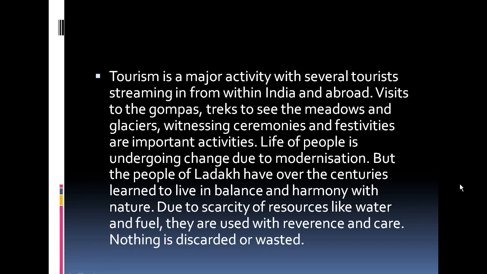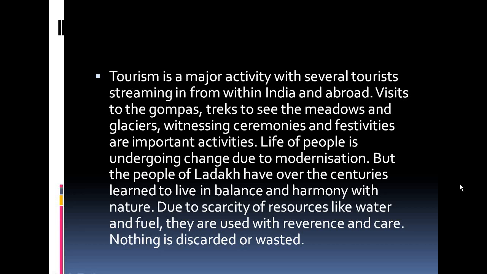They visit the Gompas, these Buddhist monasteries and temples, and all the different things built there. They go on treks to see the meadows and glaciers found there. Apart from that, they witness ceremonies and festivals, which are very important activities in Ladakh.